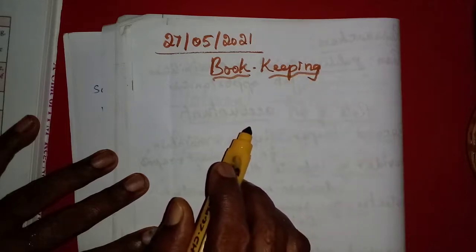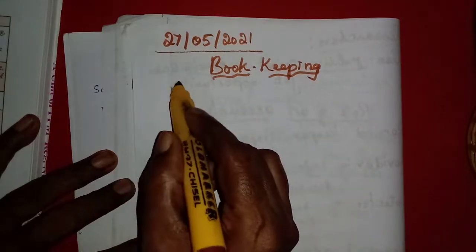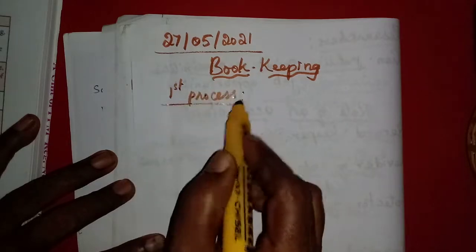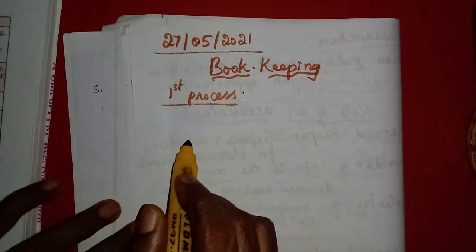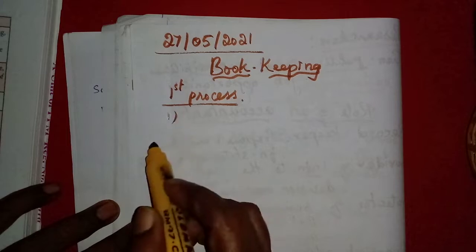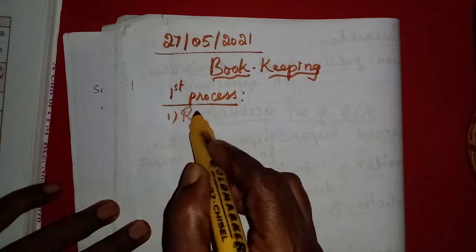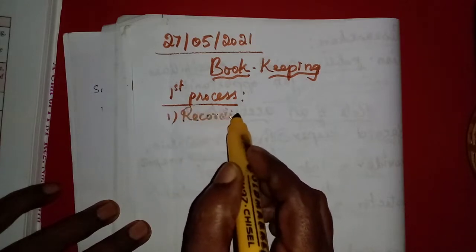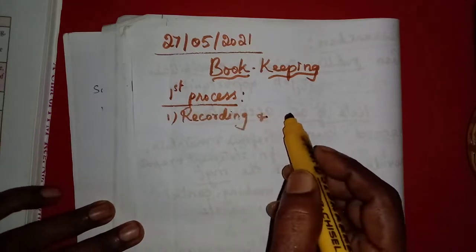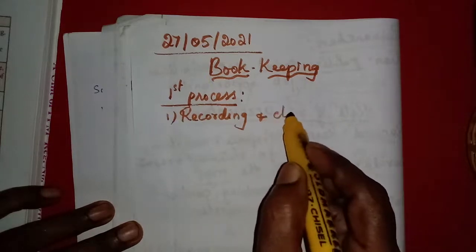What is bookkeeping? We can say bookkeeping is the first process of accounting. In the process we have learned, what is the first part of the steps involved in accounting? The preparation or recording of the journal entries, isn't it? Identifying and recording the transactions and classifying. So they will record and they will classify.